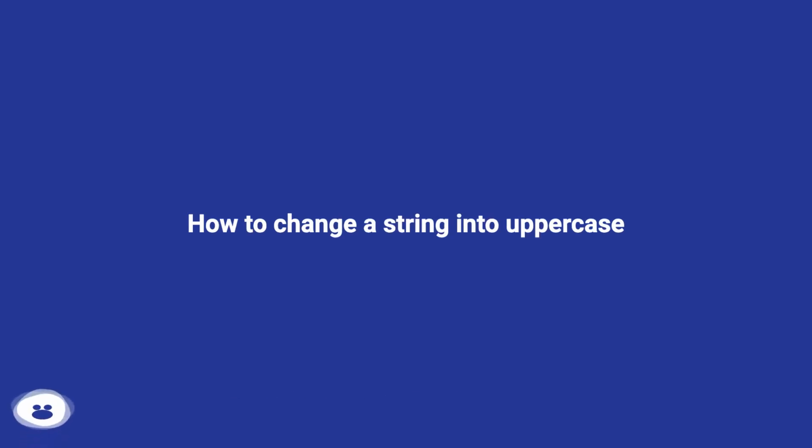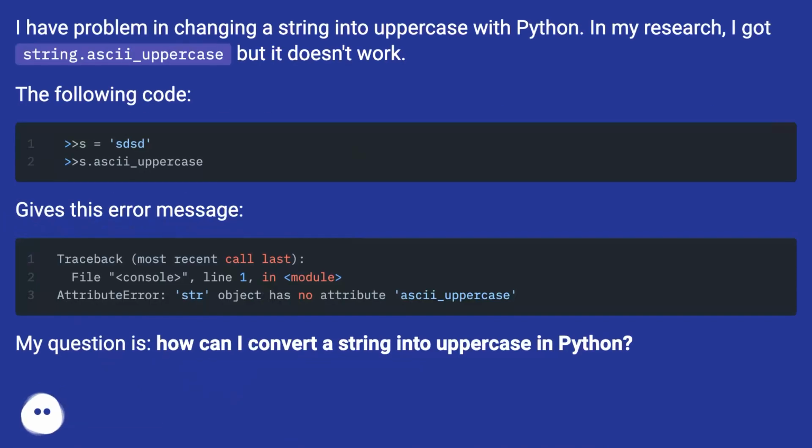How to change a string into uppercase. I have a problem in changing a string into uppercase with Python. In my research, I got string.ascii_uppercase but it doesn't work. The following code gives this error message. My question is, how can I convert a string into uppercase in Python?